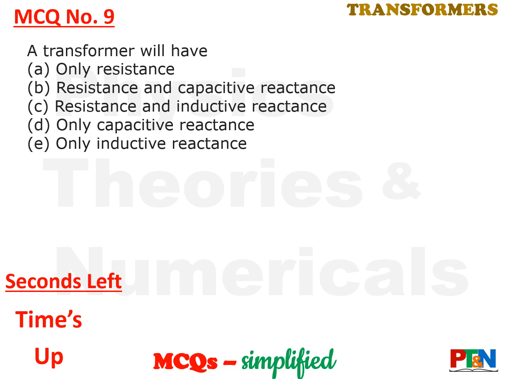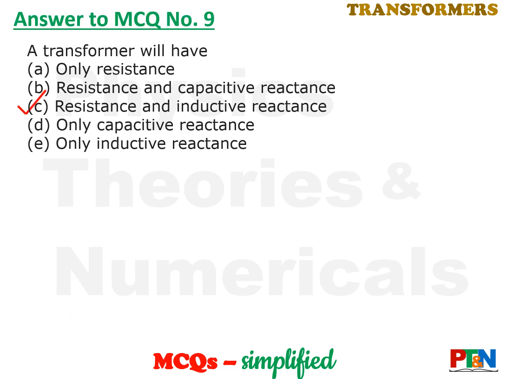Time's up. Let's see the answer. The answer is option C. So a transformer has resistance and inductive reactance. See, wherever there is a coil, the wire has been wound in a circular way to make a coil, you will have inductance, you will have inductive reactance. There will be a very negligible capacitive reactance also in a transformer, but that you will require a very high level of analysis of the transformer, not here. So for you, a transformer has resistance and inductive reactance. It is option C.